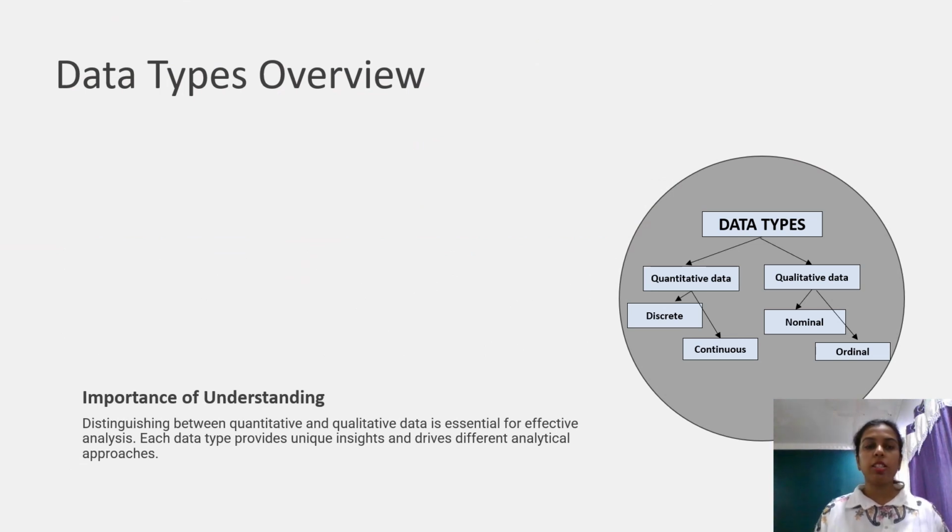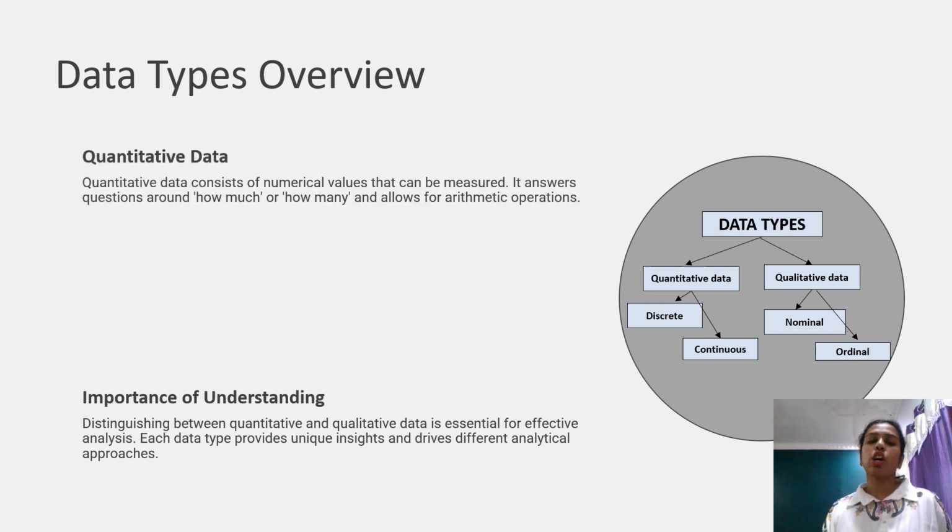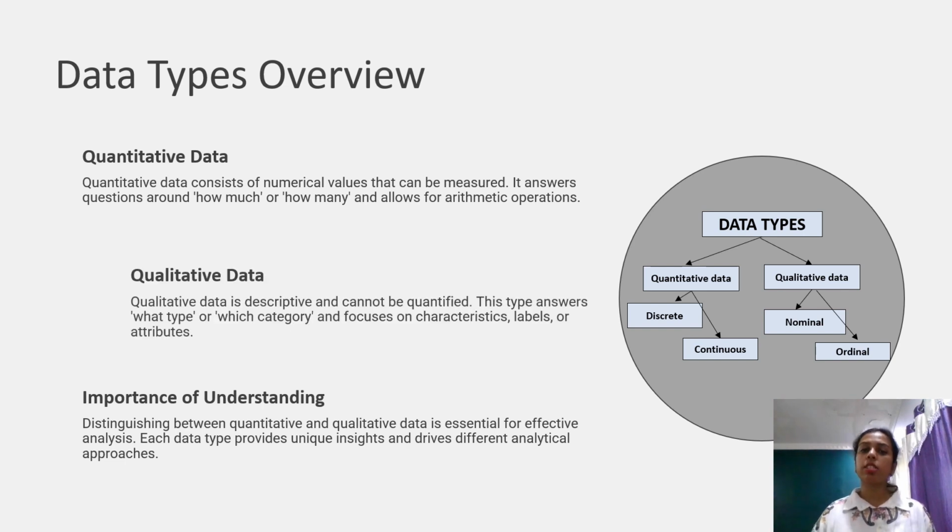In data science, data is broadly categorized into two main types, quantitative and qualitative. These types of data help describe the properties or characteristics of the dataset, and understanding the distinction between them is important for effective analysis. Quantitative data consists of numerical values that can be measured, whereas qualitative data is descriptive and cannot be quantified. Let's talk about quantitative data first.